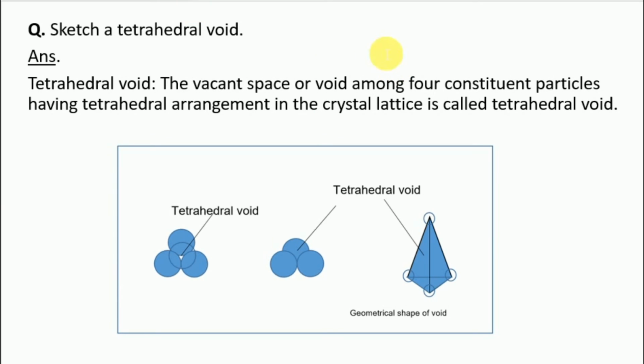Next is ninth one, sketch a tetrahedral void. So your answer is tetrahedral void. The vacant space or void among four constituent particles having tetrahedral arrangement in the crystal lattice is called a tetrahedral void. So here is the diagram of the tetrahedral void.